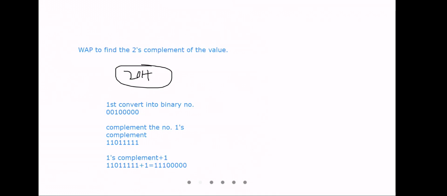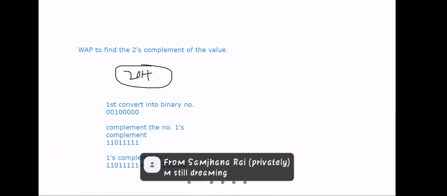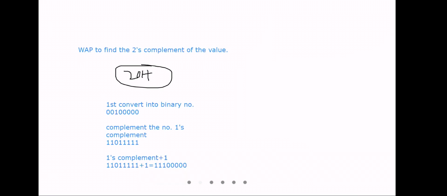Wait. Microcontroller. So, coming straight to division.